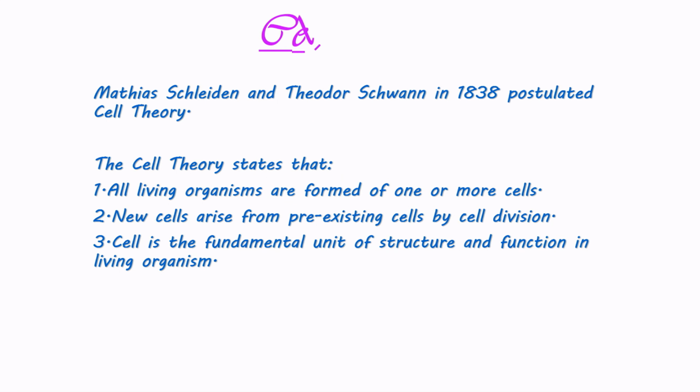Matthias Schleiden and Theodor Schwann in 1838 postulated cell theory. The cell theory states that all living organisms are formed of one or more cells. New cells arise from pre-existing cells by cell division. Cell is the fundamental unit of structure and function in living organisms.